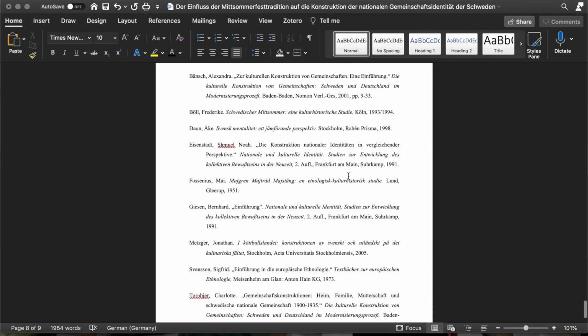So this is how my literature information page should look. Depending on your school, at least in my subject, it's supposed to look like this. So you have hanging paragraphs. Of course, you want to make sure that you're using the right way of citation that is required from you. I'm using MLA style with the German style footnote combined.